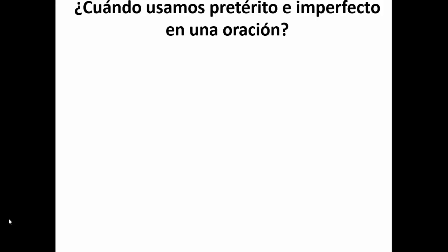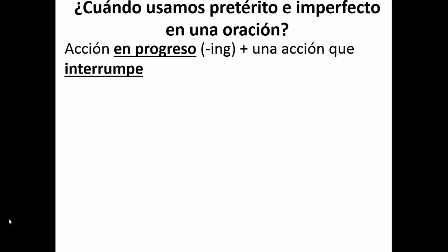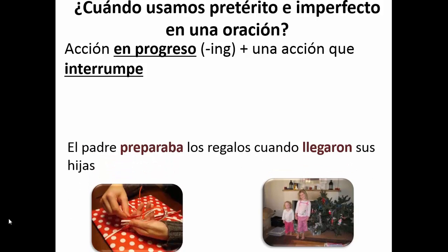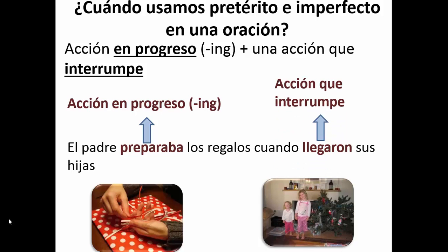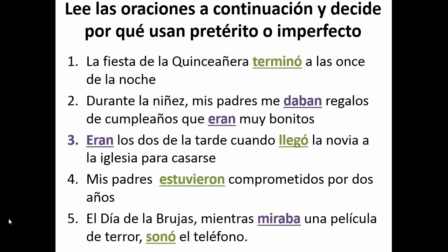So the question now is, when would we use the preterite and the imperfect in a sentence together? And that can be a little bit more confusing when it's not so clear cut. So a lot of times we use the preterite and the imperfect when there's an action in progress and then it's interrupted by an action that's completed, done, and over with. So for example, I could say something like, el padre preparaba los regalos cuando llegaran sus hijas. The father prepared the gifts when his daughters arrived. So he was comparing a continuing action, and then his daughters all of a sudden arrived abruptly. They don't keep arriving, it just happens once. So it's an action in progress followed by an interrupted action.